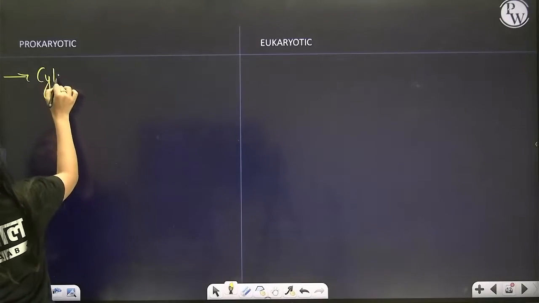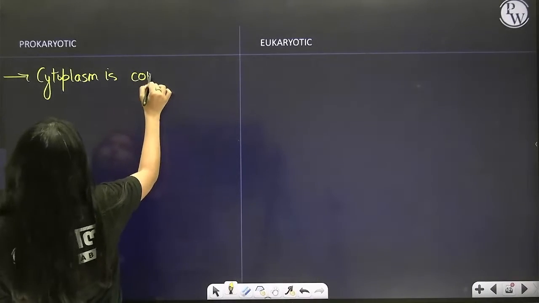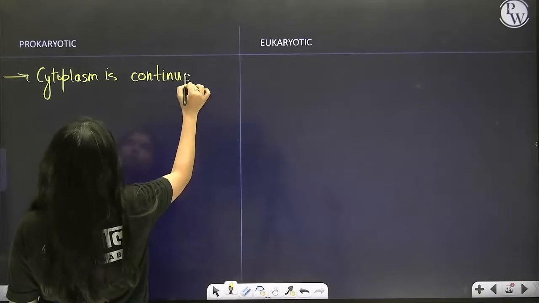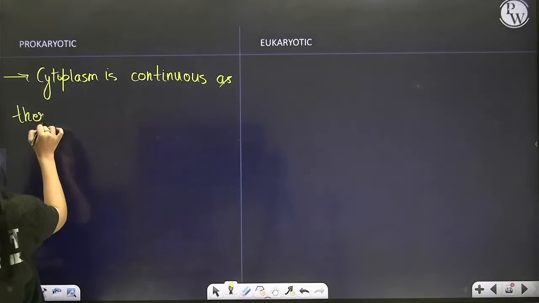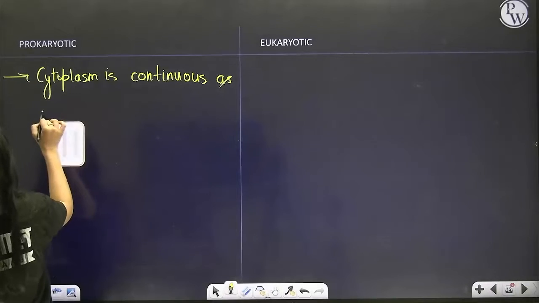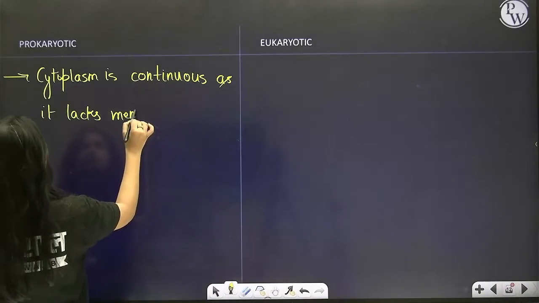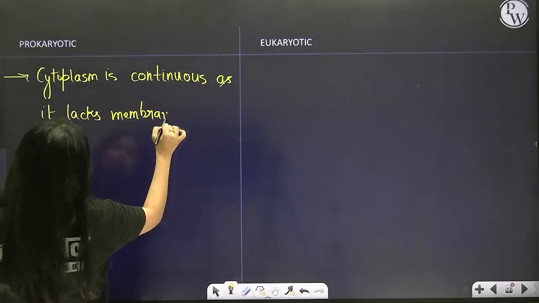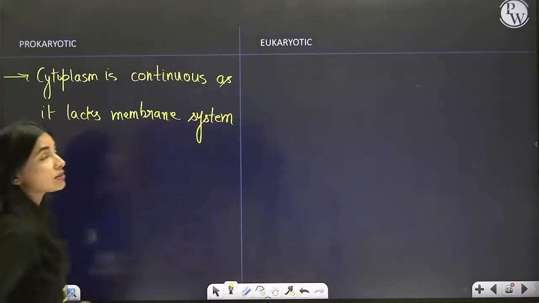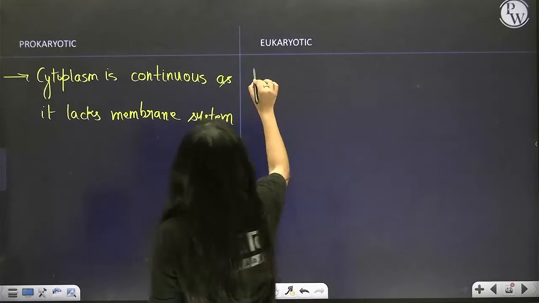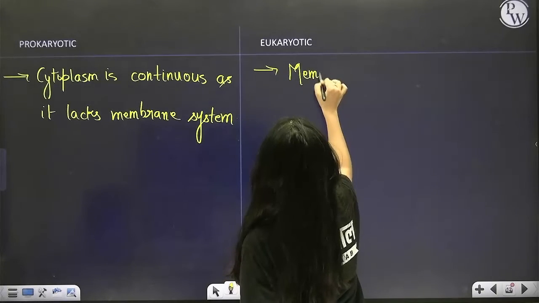So the next point you will write is cytoplasm is continuous, as there is no membrane system, or as it lacks membrane system. But for eukaryote you will write membrane system present.